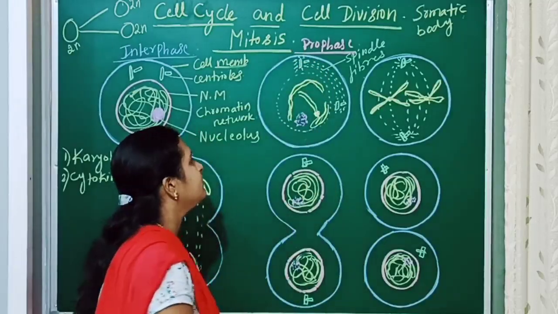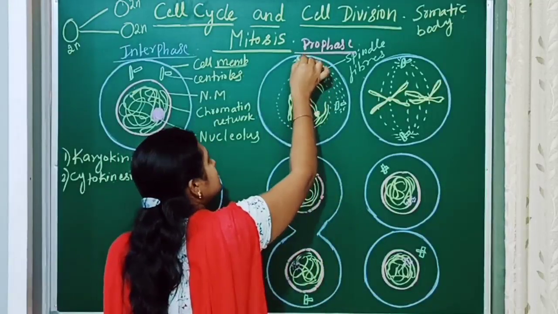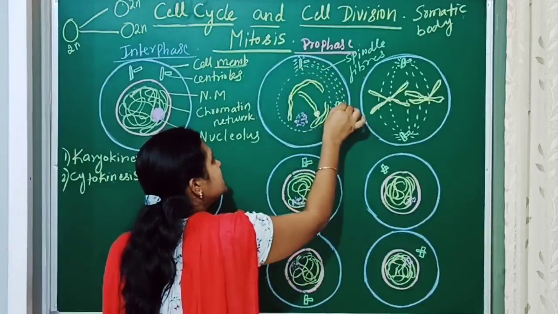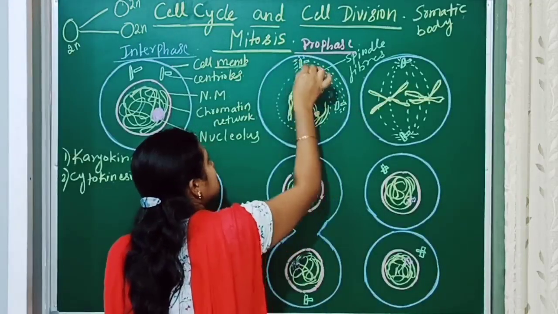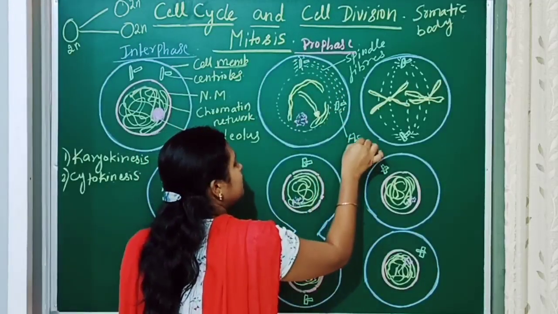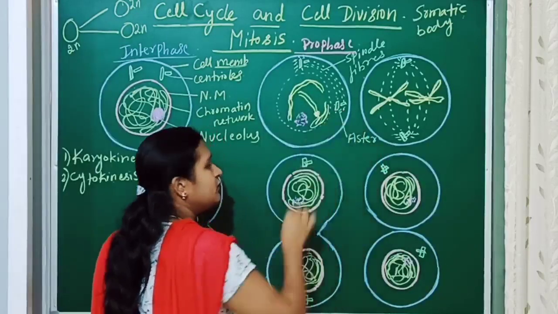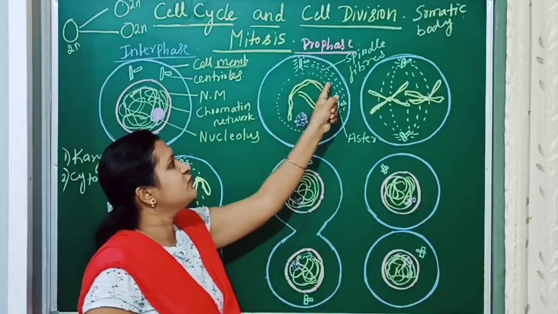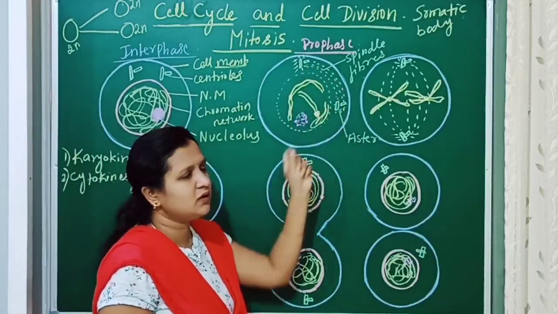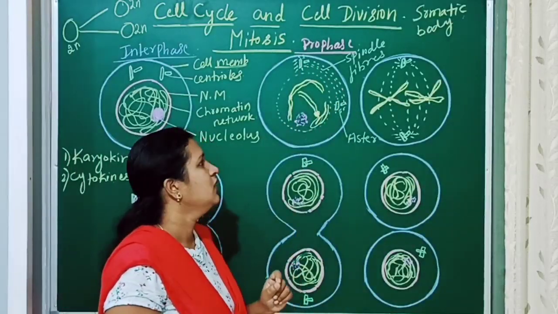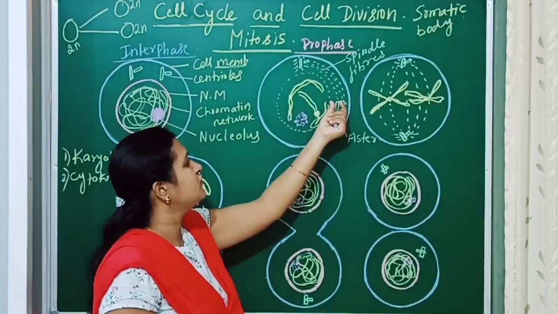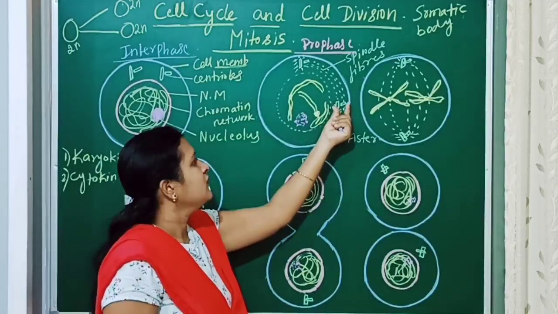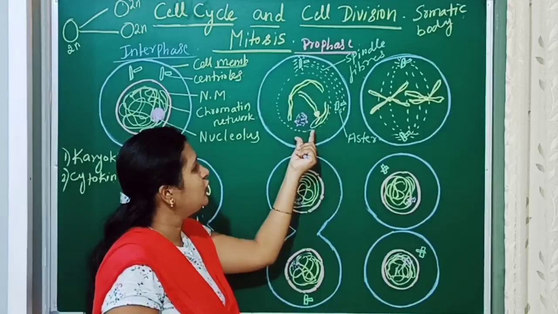The formation of the spindle fibers will start from the centriole, and star-shaped cellular components called asters will also be formed around the centrioles. The spindle fibers will be formed from one centriole to the other.